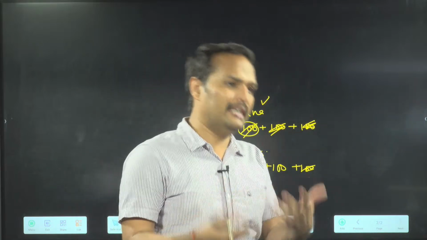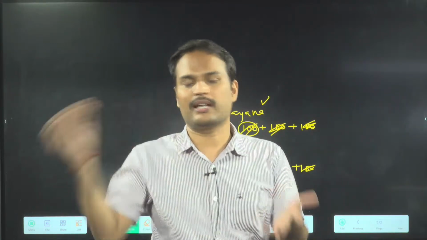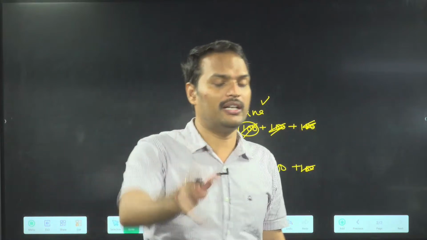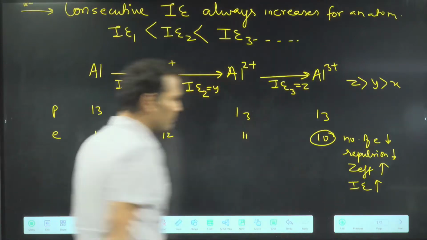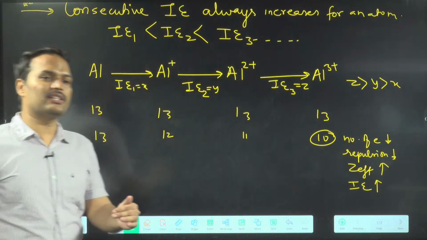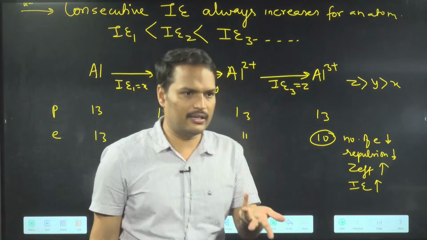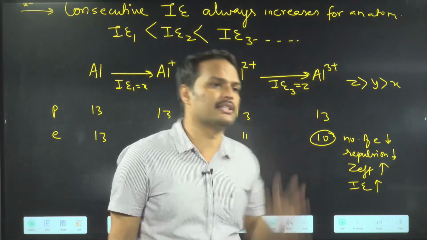So it is happening. When you remove the first electron, positive. When you remove the second electron, deficient. When you remove the third electron, very difficult. So this is happening. Got the point? So ionization energy will be more. It can be more than 500, 700 also. It can be more than 5000 also. It depends.